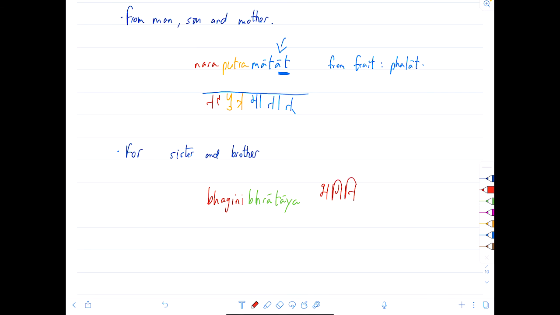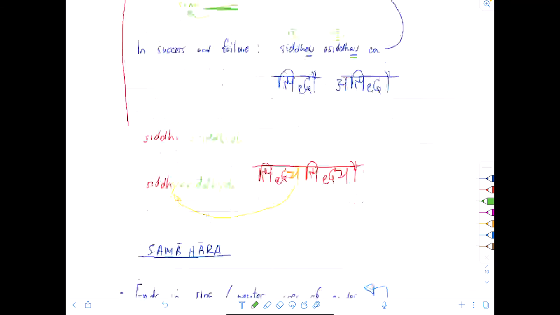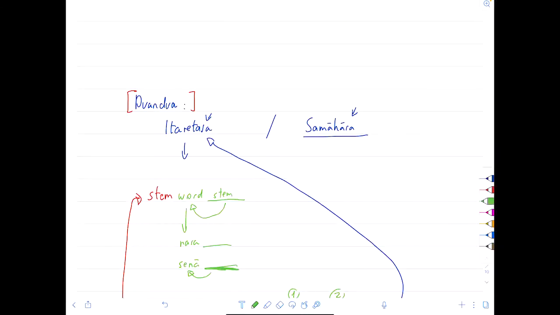Bhagini, and then bhrataya. Bhaginibhrataya. Okay? For sister and brother. Alright? And homework is to create one sentence of your own using both Itaretara and Samahara.